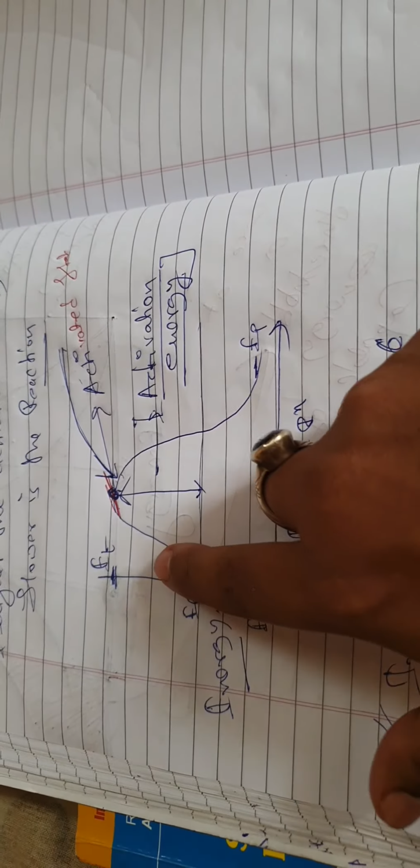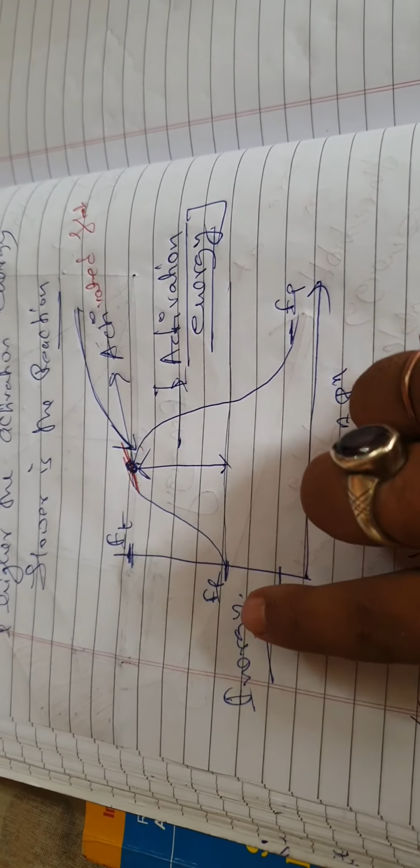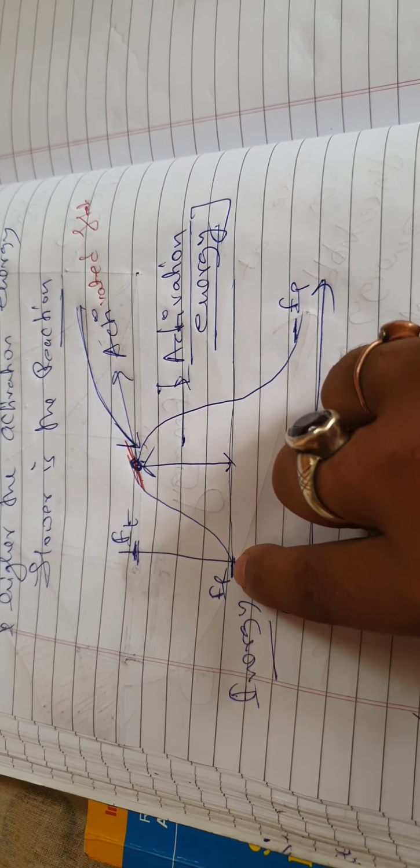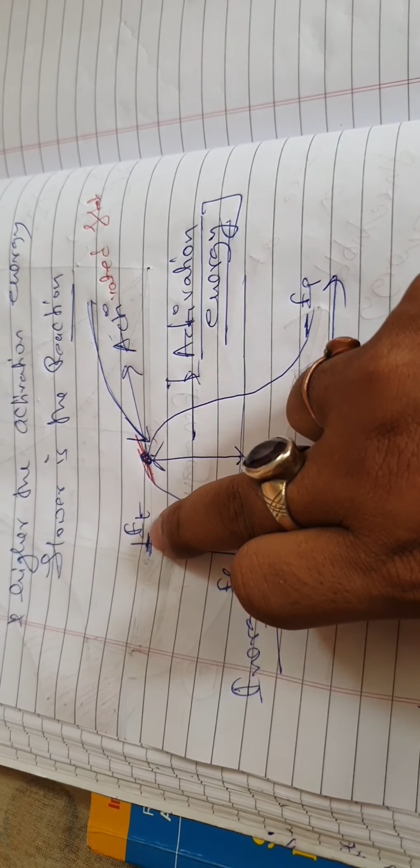Now if you plot the energy against the progress of the reaction, the energy of the reactants is here.